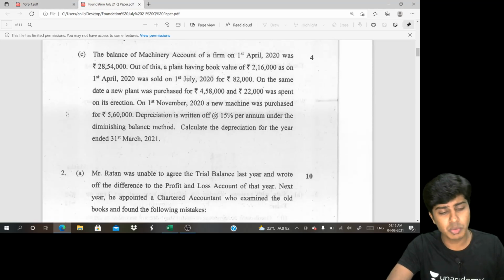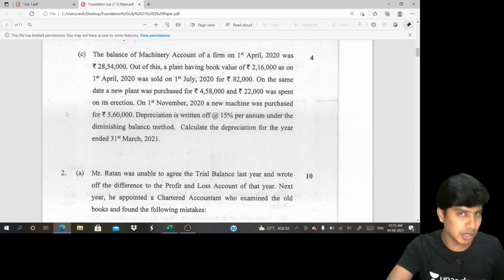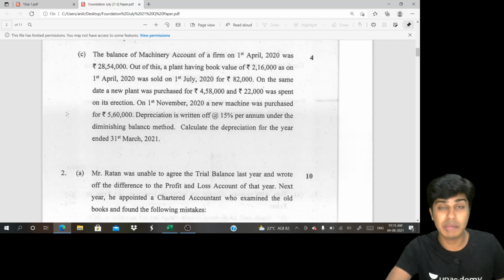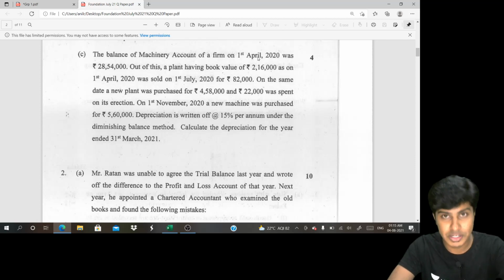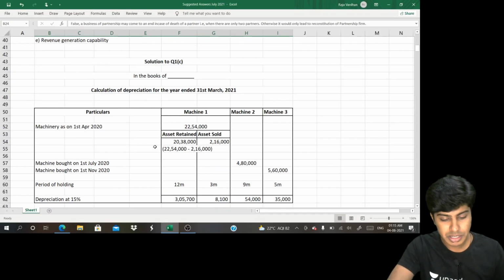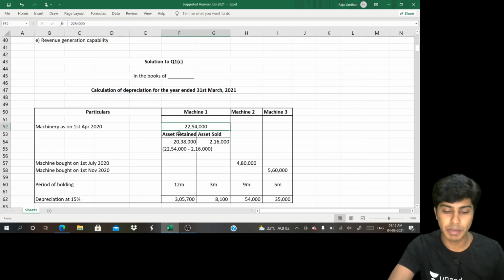So let's go to question number 1C. 1C is again part of our mandatory questions. This was from the depreciation chapter. There was one machine which was bought on 1st of April 2020 for 28,54,000. Out of this, plant having book value of 2,16,000 as on 1st of April 2020 was sold. So what I do is I split my machinery into two parts: asset which is retained, and asset which is sold. Asset which is sold is 2,16,000.